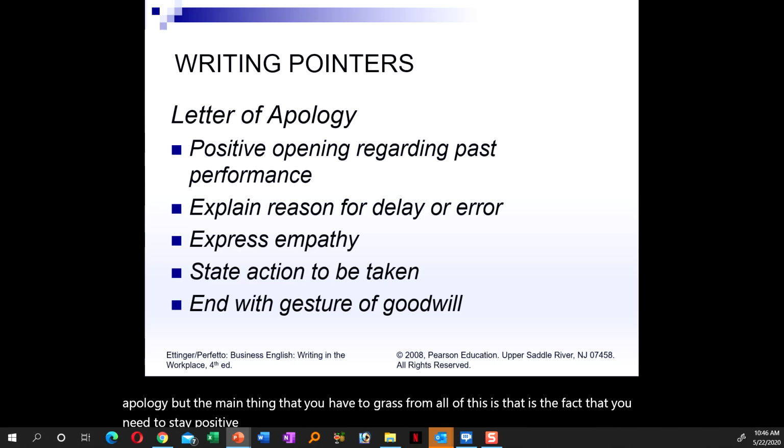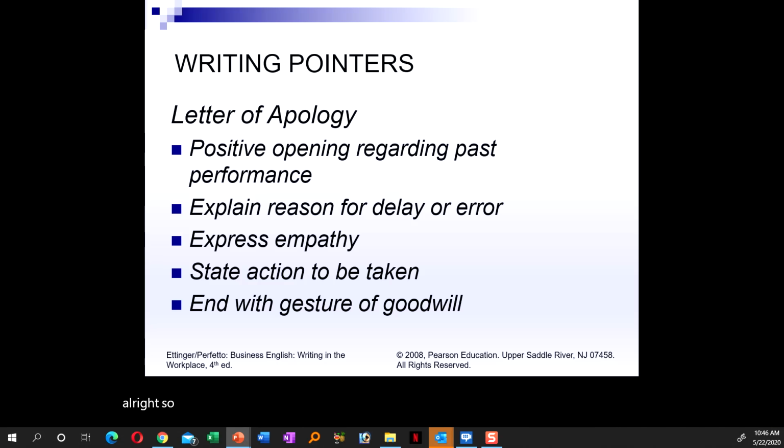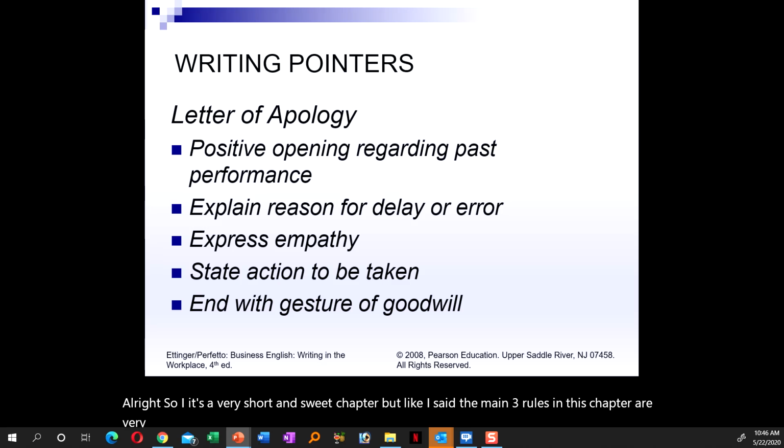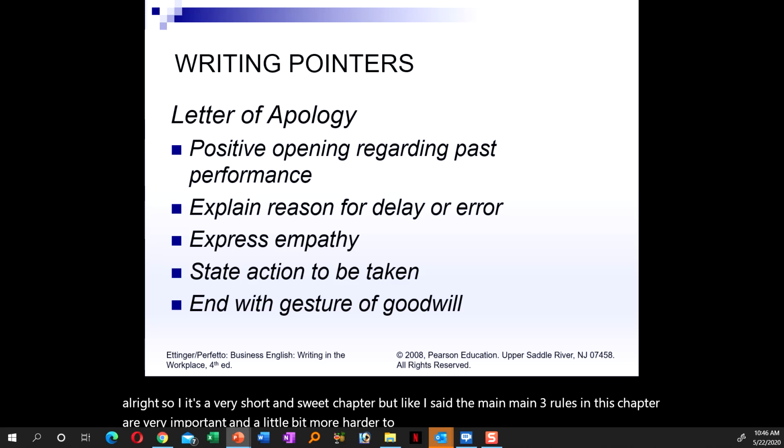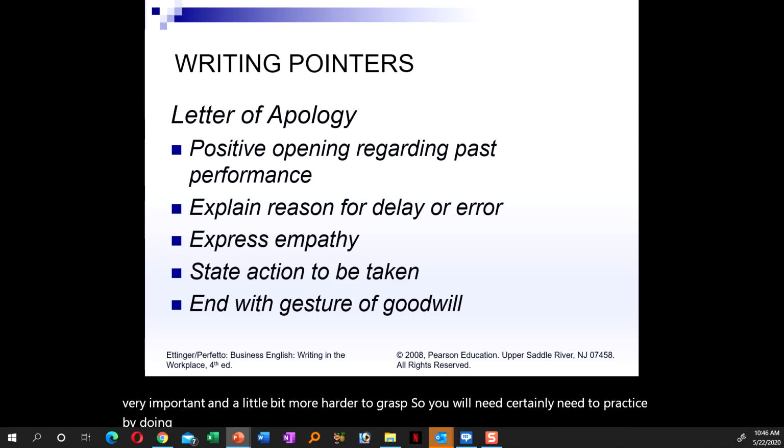All right, so it's a very short and sweet chapter, but like I said, the main three rules in this chapter are very important and a little bit harder to grasp. So you will certainly need to practice by doing the activities that I have assigned in your documents.